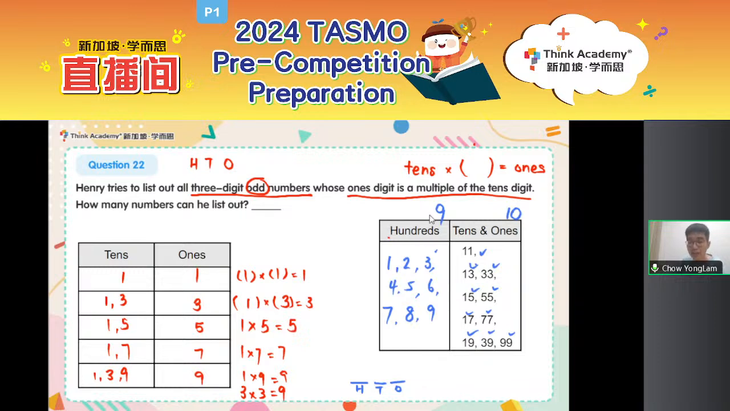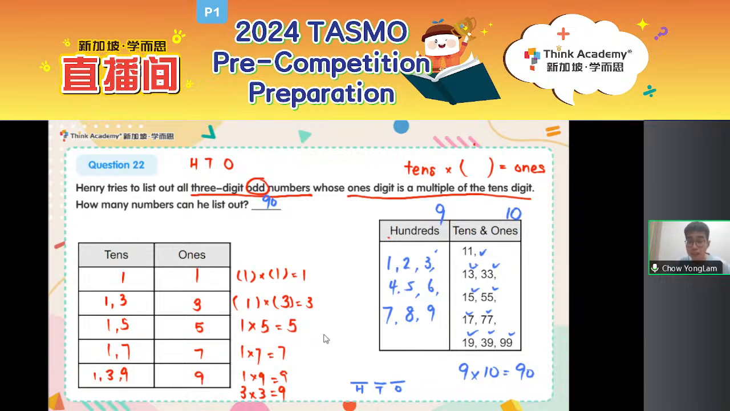Yep, 9 ways to choose my hundreds digit. How many ways are there to form the entire number? Each hundreds digit has 10 ways to choose the tens and ones. If I have 9 hundreds digits, the total number of ways will be 9 times 10 equals 90. So in total, I have 90 numbers that I can list out. Each hundreds digit has 10 ways, so 9 times 10 equals 90.